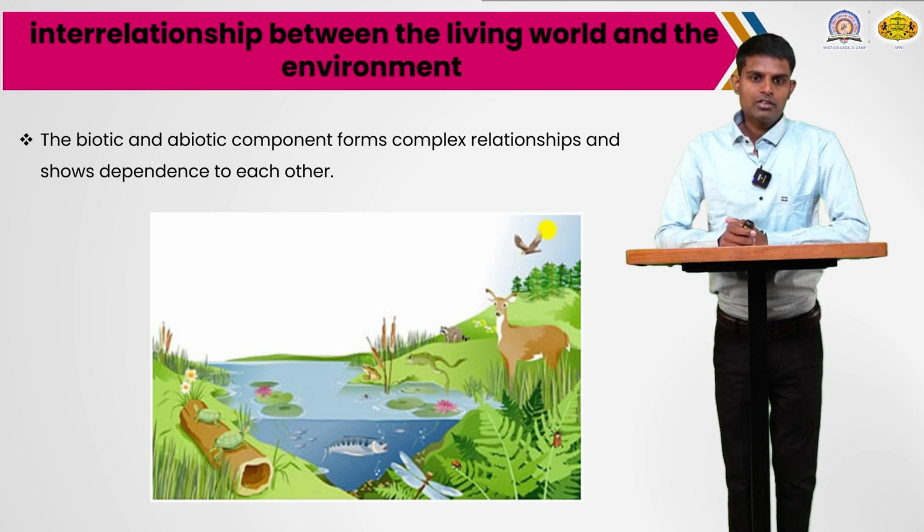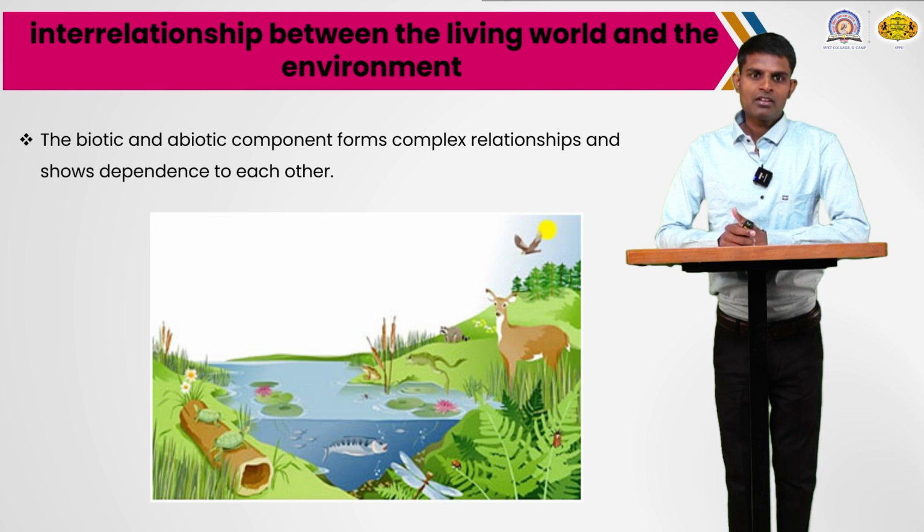For example, the fish as well as the lily plants depend on water for their survival, reproduction and growth. The plants depend on sunlight, an abiotic factor, for producing food material. This process is known as photosynthesis.